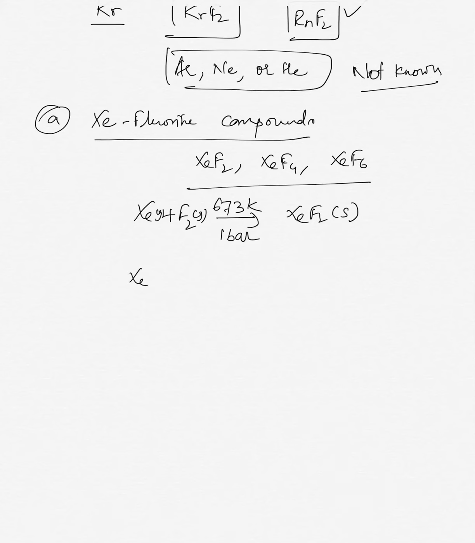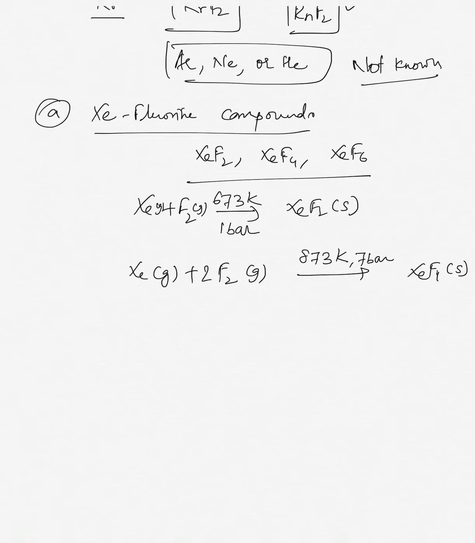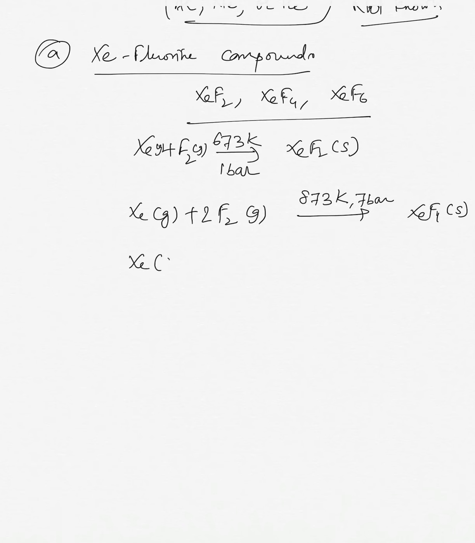When we change the conditions to 873 Kelvin and 7 bar pressure, it will form XeF4 solid. Then Xe gas plus 3F2 gas at about 573 Kelvin and 60 to 70 bar pressure will form XeF6 solid.